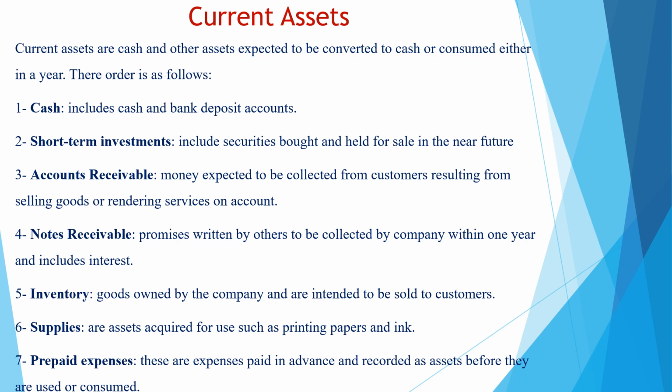Now we have 7 types of current assets. Please study them in their order from 1 to 7. We start with cash. When we say cash, it is our money in our safe box, or our cash money in our bank account. Then we have short-term investment. Short-term investment includes securities such as bonds and stocks, held for trading. They are held for resale in the near future to make some profit.